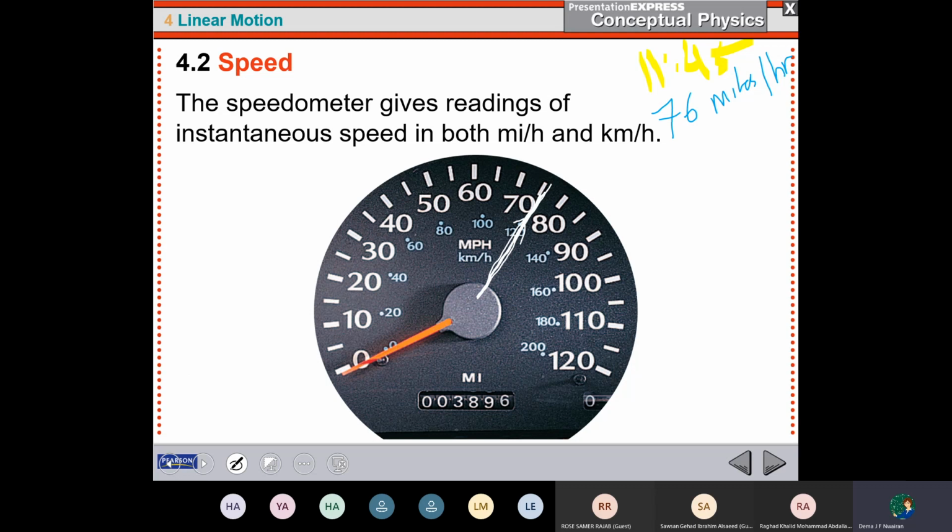I'm talking about at this instant time. Now the time is 11:45. I'm looking at the speedometer of my car. I find that the speed is 76 miles per hour. Or if you look at the blue numbers here, its unit is kilometers per hour, so you can say it is 120 kilometers per hour.